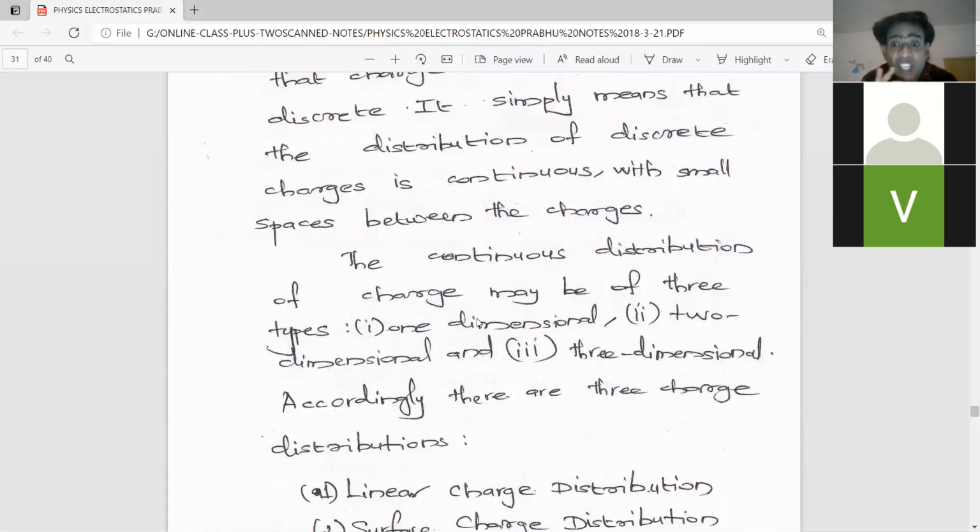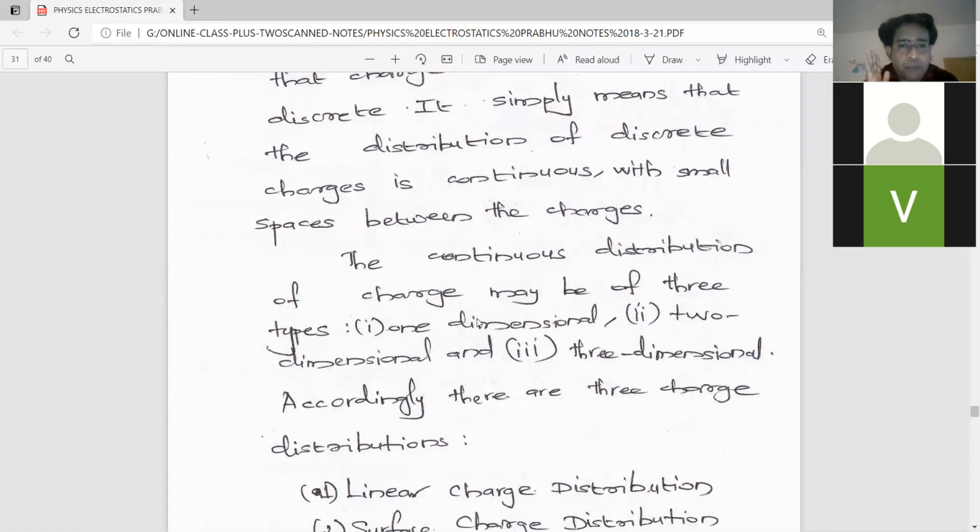But it is called continuous charge distribution because the charges are so closely spaced that the distance between the charges is very, very small. Therefore, it is called a continuous charge distribution.